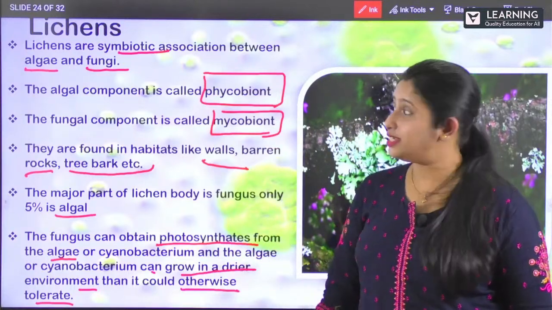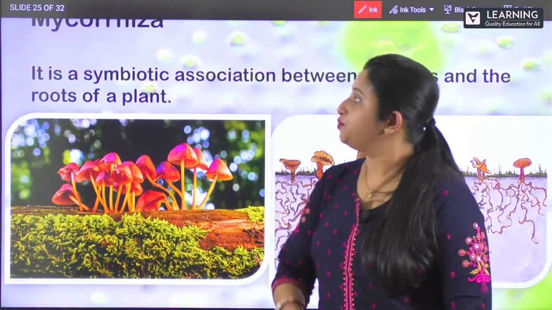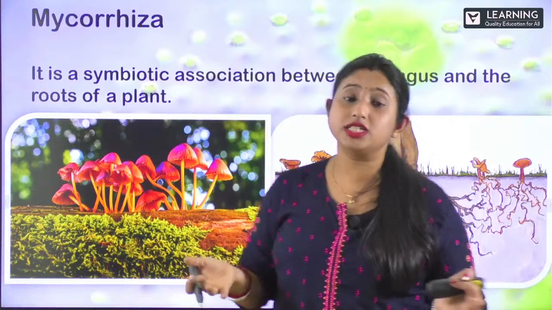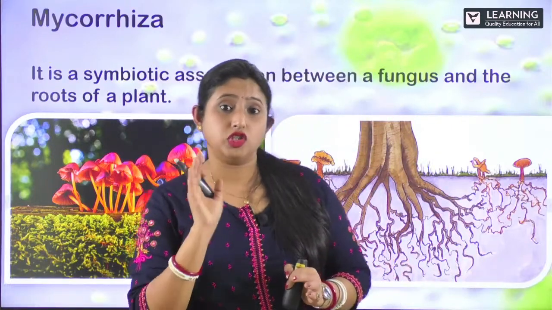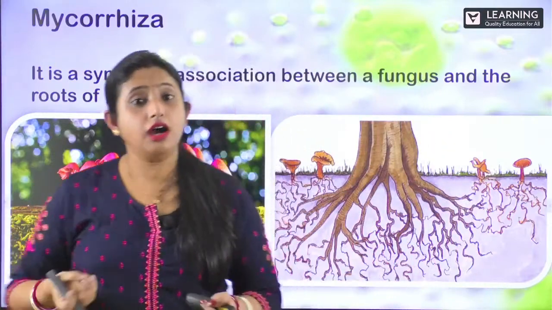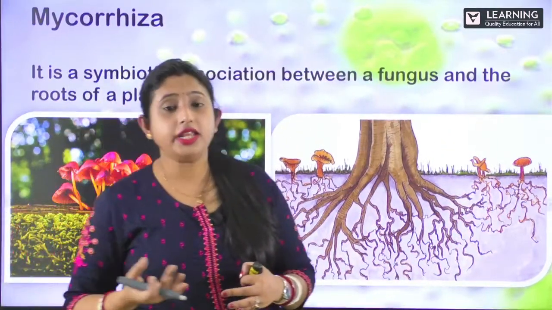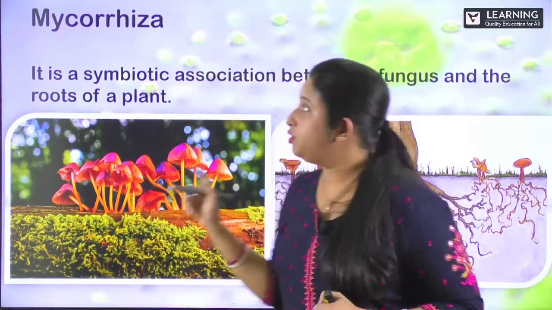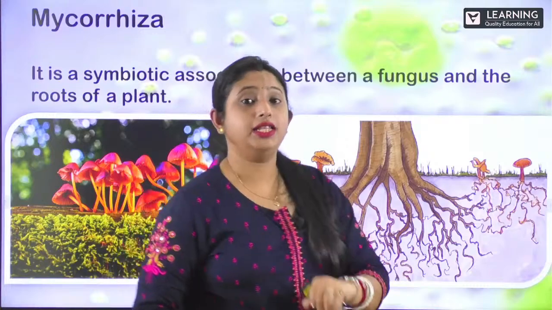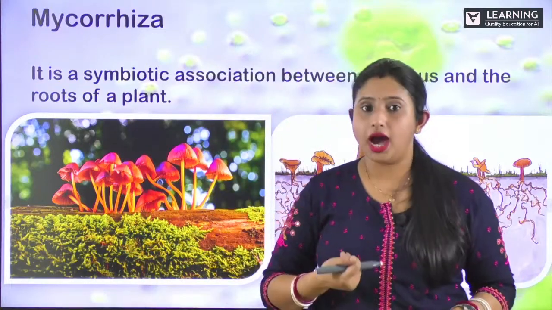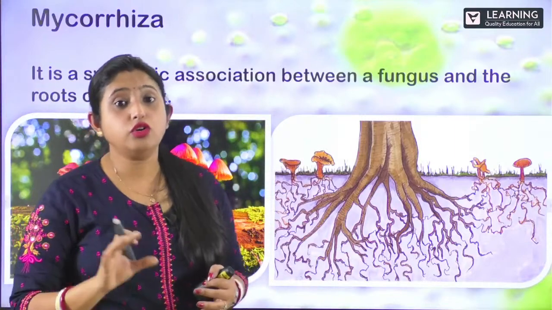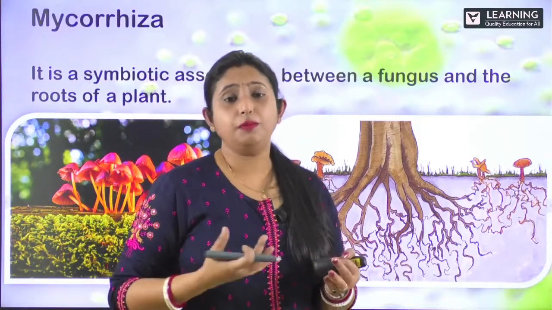Next one, let us see the mycorrhizae. So what is this mycorrhizae? This mycorrhizae is also one type of symbiotic association between fungi and the roots of the plants. So this fungi lives near the roots of the plants and they help each other.